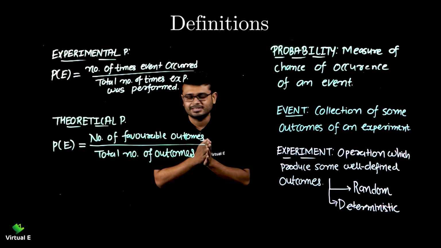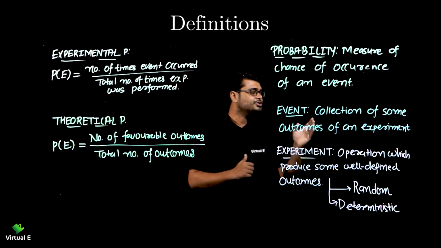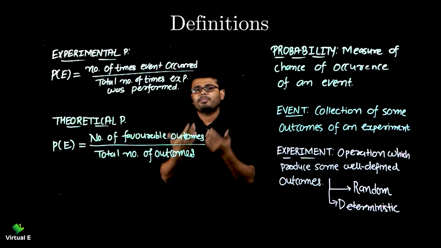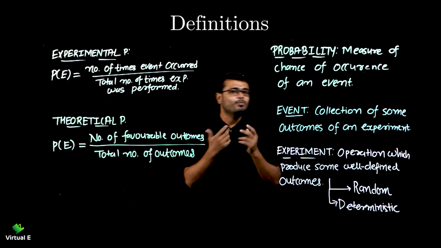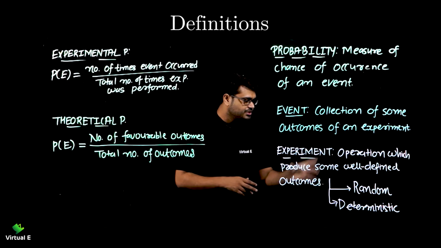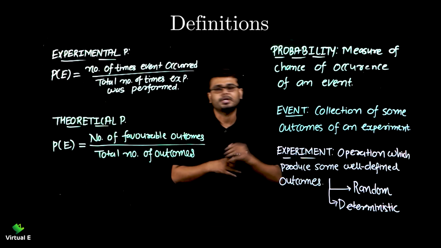So what is the event? A collection of some outcomes of an experiment. Let's say you are performing an experiment. Again, what is the experiment? It is an operation which produces some well-defined outcomes.